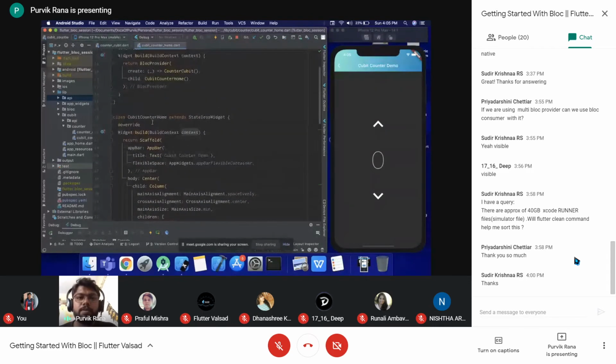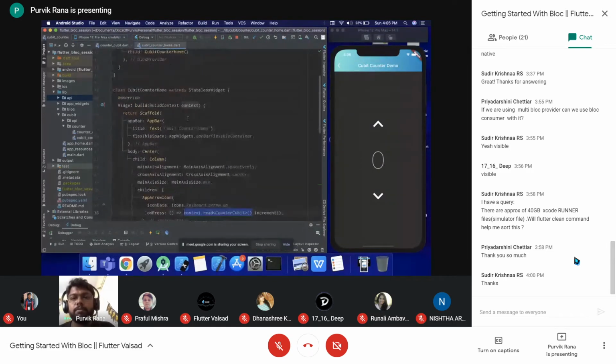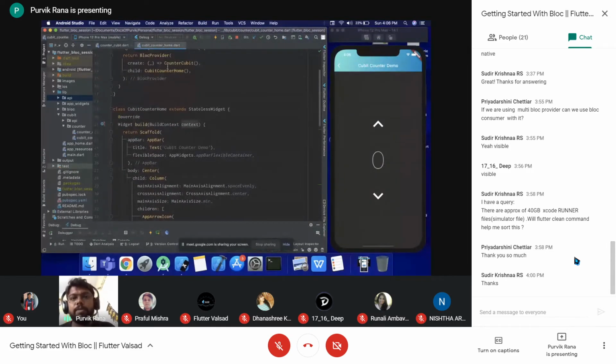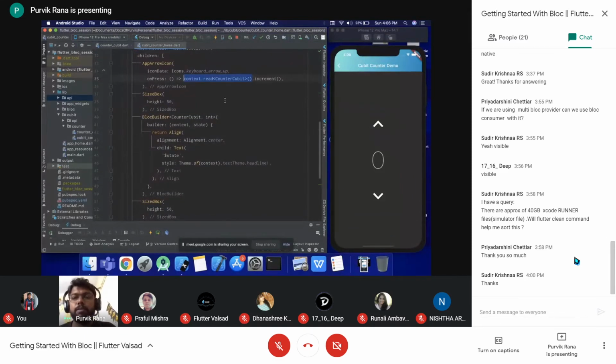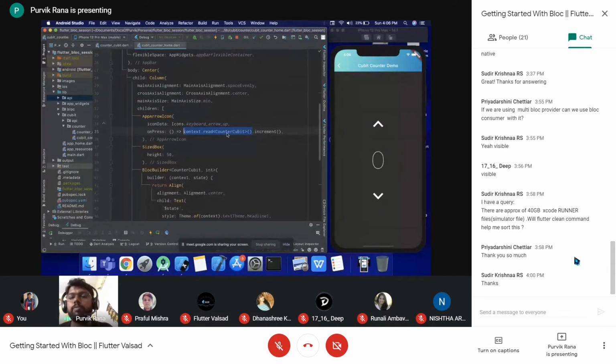As you can see, the counter home is after the BlocProvider. From the counter page we have the BlocProvider wrapping our counter home, so the counter cubit is provided to the whole counter home widget subtree. That's why we can easily have the instance of the counter cubit available here. If we remove this portion, then it will not have access to the counter cubit because it is not provided from the upper portion of the tree.